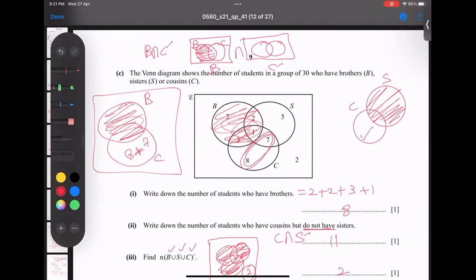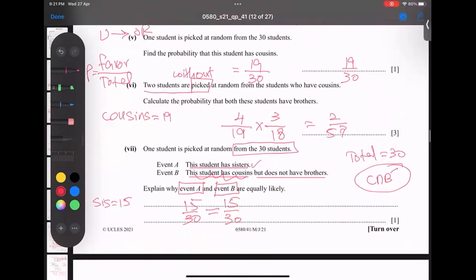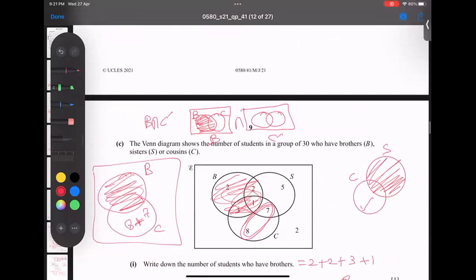Complement of C means, wait a minute, not C. "Not" means the complement will go opposite. So the complement will not come on C, it will come on B. Why? Because it's a "not". So "not" means except the circle, shade everything. Okay, I do blue color shading.